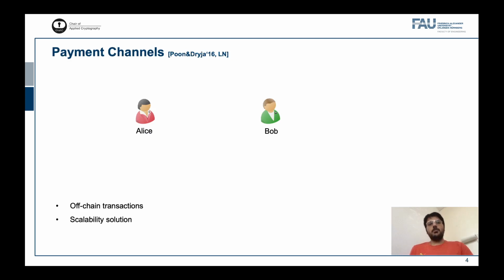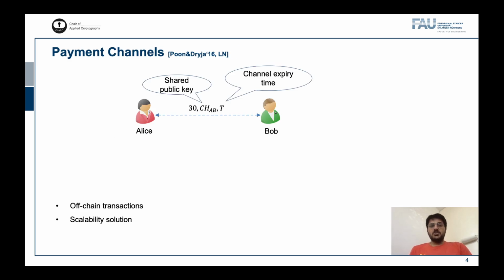Payment channels were proposed as a solution to this scalability problem. Alice and Bob open a channel, which is a shared public key. The channel has a capacity of 30 coins and is set to expire at time t. This means that till time t, consent from both Alice and Bob is required to spend the coins from this channel. After time t, Alice can herself spend the coins from the channel. She does not require Bob's consent anymore.